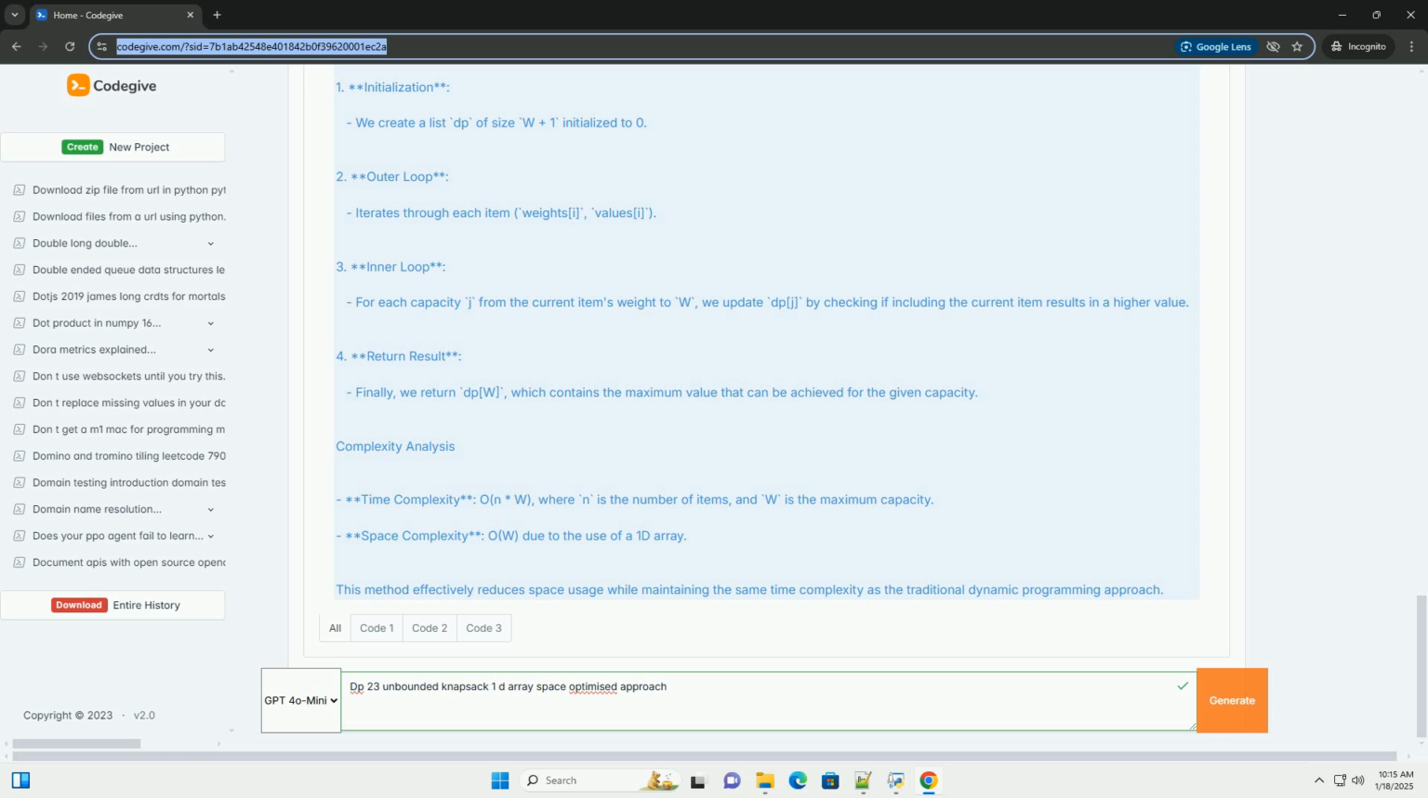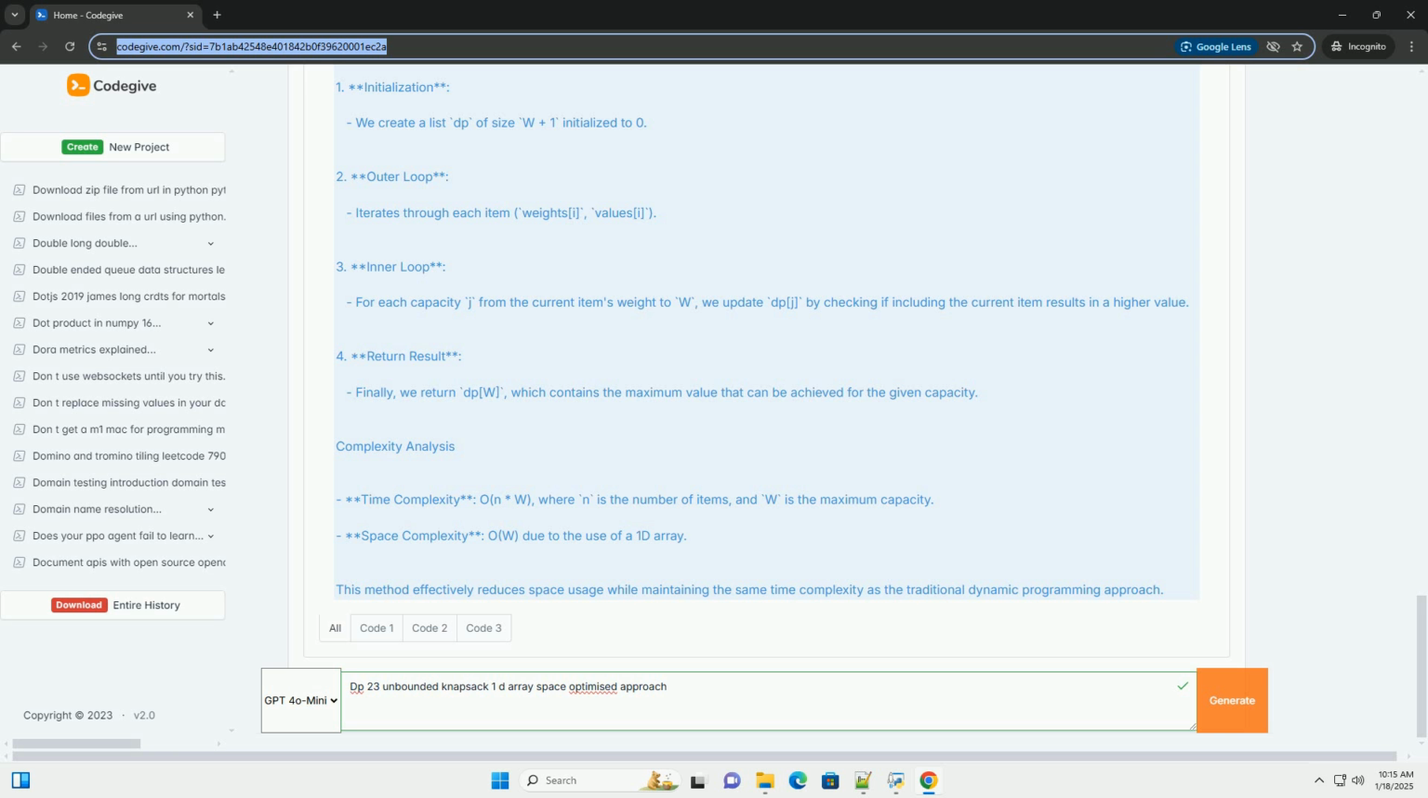Explanation of the code. 1. Initialization. We create a list dp of size W plus 1, initialized to 0. 2. Outer loop. Iterates through each item, weights[i], values[i]. 3. Inner loop. For each capacity j from the current item's weight to W, we update dp[j] by checking if including the current item results in a higher value. 4. Return result. Finally, we return dp[W], which contains the maximum value that can be achieved for the given capacity.